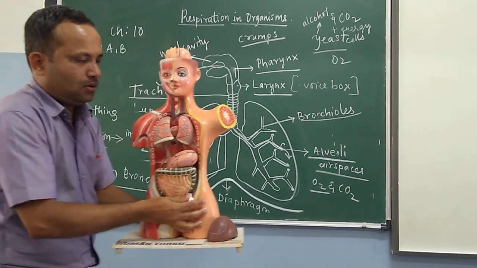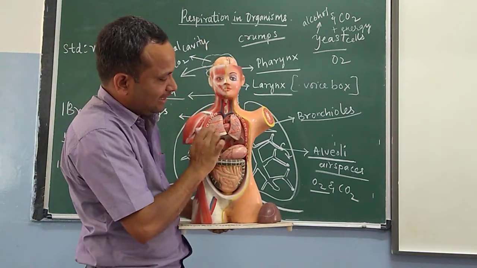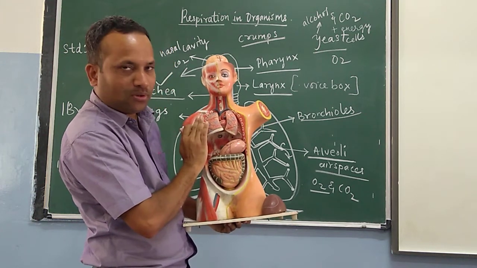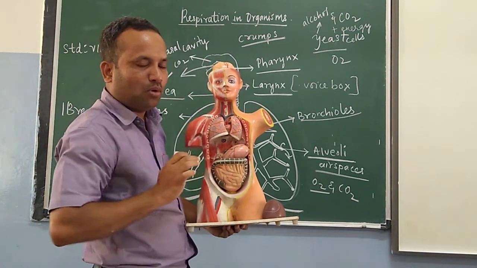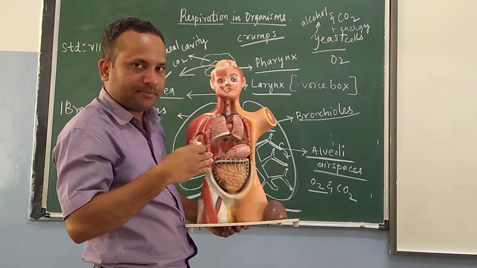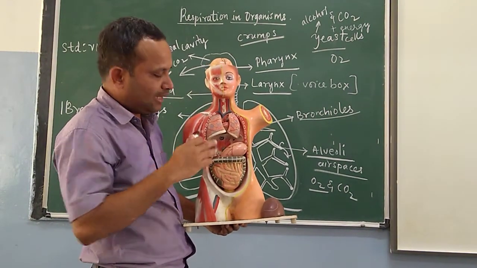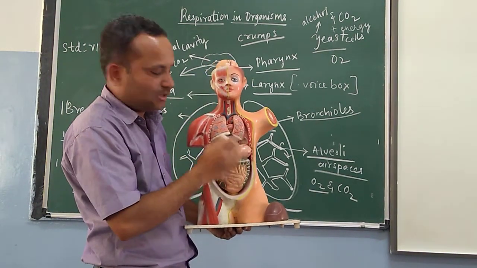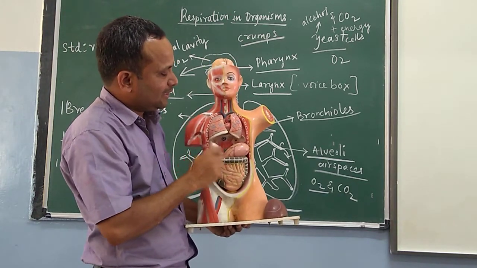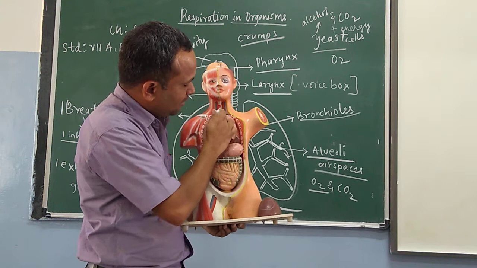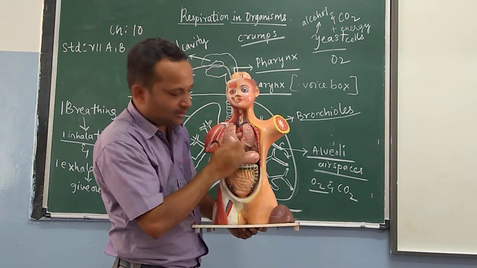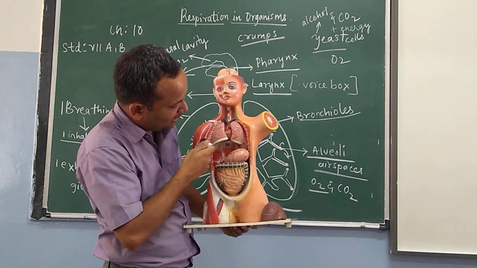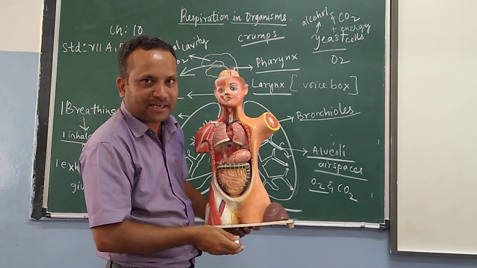So actually children, these are lungs. These are two lungs. They are being supported by the rib cage. Bones are there. Below the bones we have the chest cavity. In this chest cavity, we have two lungs. Inside these lungs, here is a gap, because inside this gap we have our important heart. The down part of the lungs is called the diaphragm.